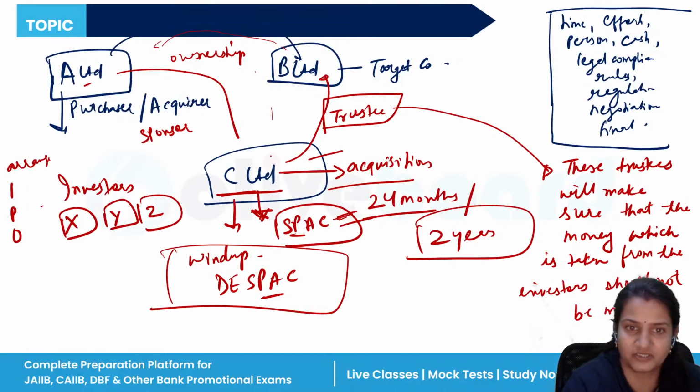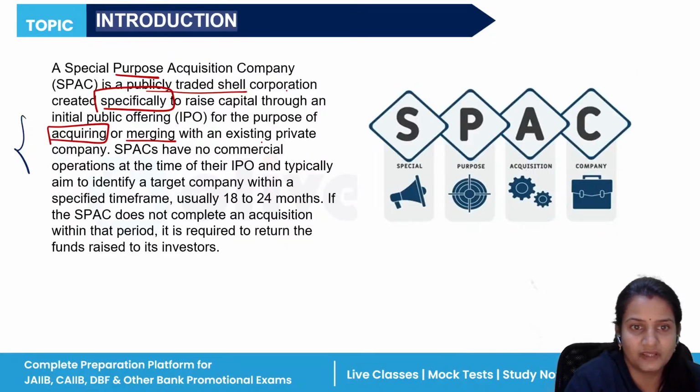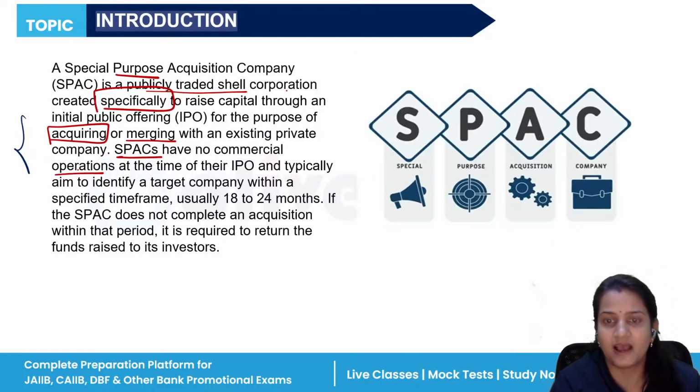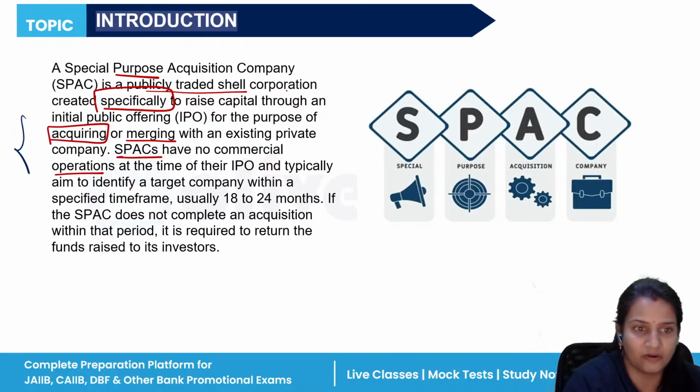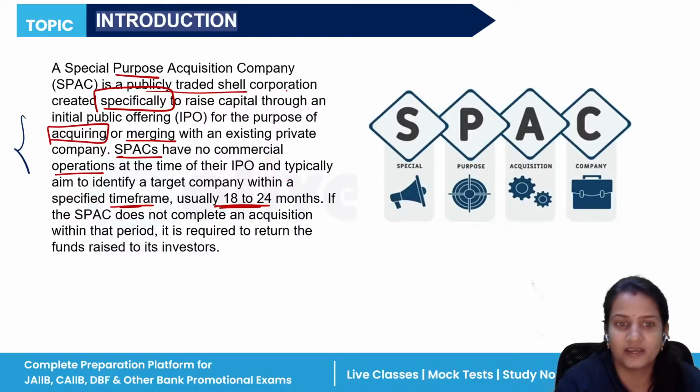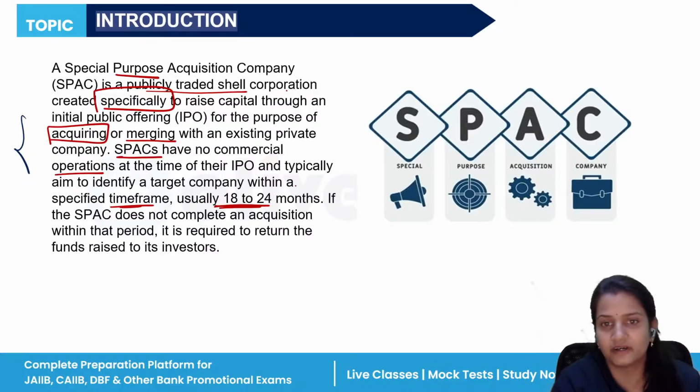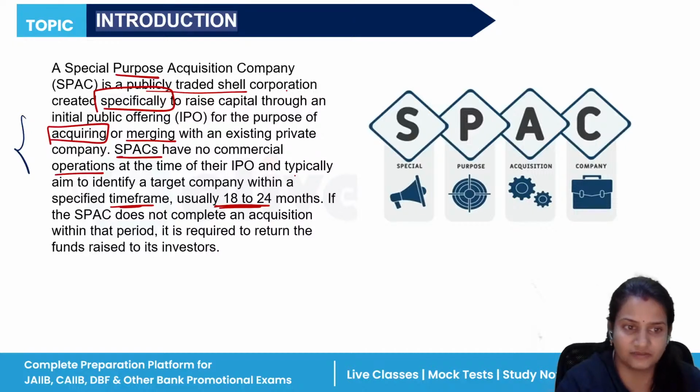These companies have been established, and once the purpose has been completed, they merge with an existing private company. SPACs have no commercial operation, meaning they have no business of their own. They are created only for a specific purpose. And the time frame is usually 18 to 24 months. If within 24 months these companies have not identified the target company and done the acquisition, then they have to return the money to the investors.